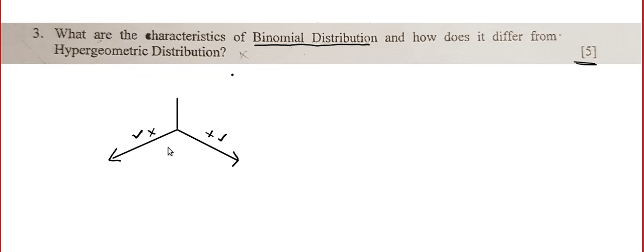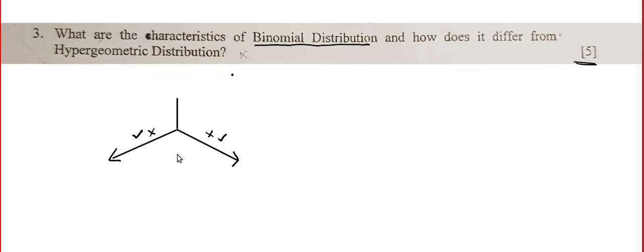Don't compare this with success in real life. Imagine you go to a shop and buy something. Will you call it a success if you get some defective items? No, no way. This is simply called success and failure, kind of like labels.